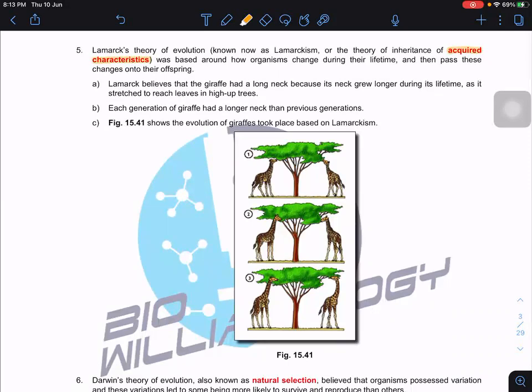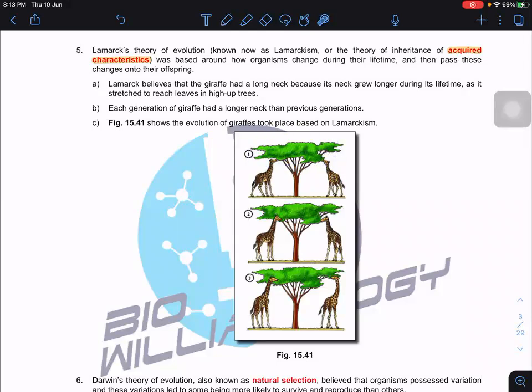If you look at the diagram here, Lamarck believed that initially all giraffes had short necks. But because the leaves grow on tall trees, in order to survive, they grew their necks longer and longer until they could reach the height of the tree.